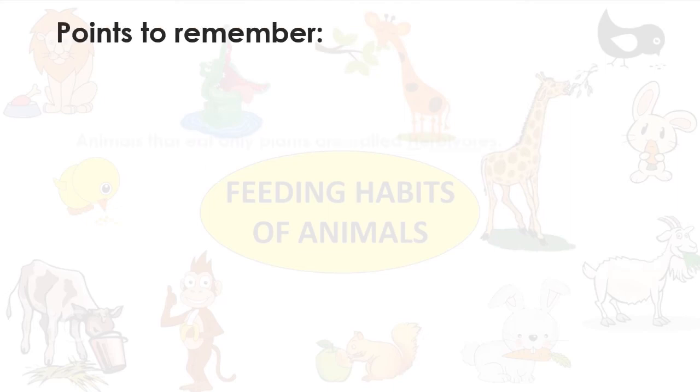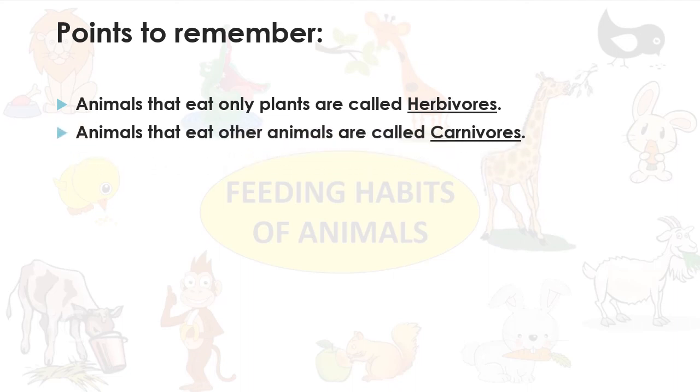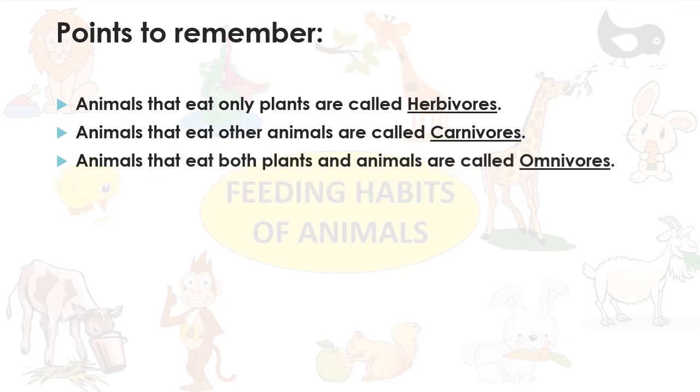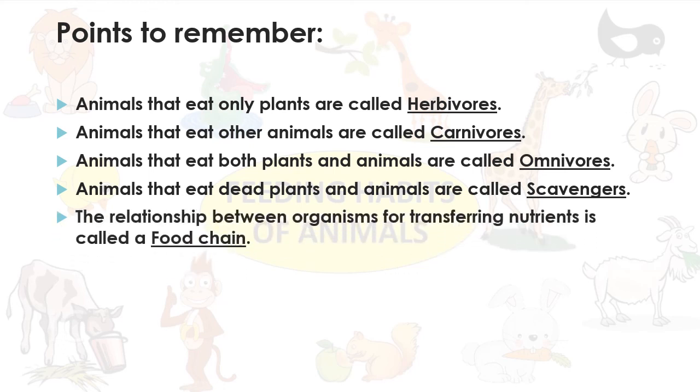Points to remember. Animals that eat only plants are called herbivores. Animals that eat other animals are called carnivores. Animals that eat both plants and animals are called omnivores. Animals that eat dead plants and animals are called scavengers. The relationship between organisms for transferring nutrients is called a food chain. A food chain always starts with plants.